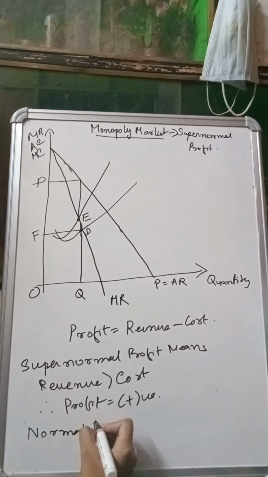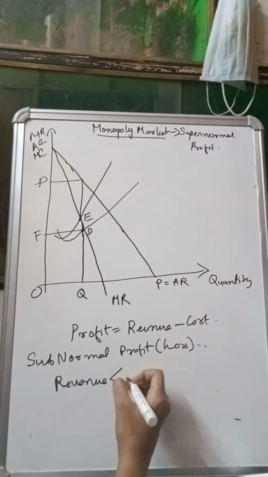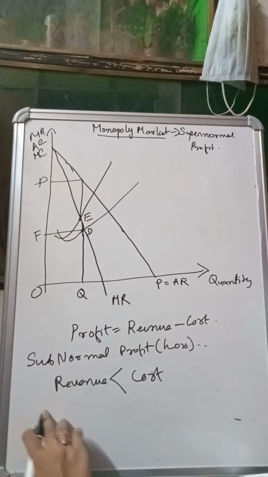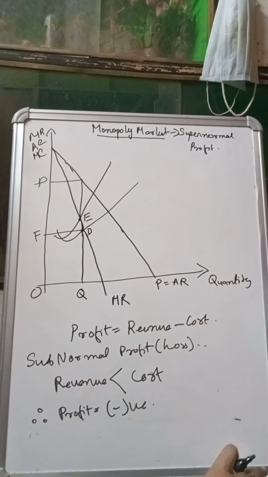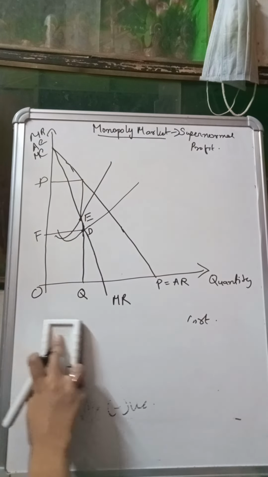That means your revenue, whatever you are earning, is less than cost. So if your revenue is less than cost, and you subtract cost from revenue, whatever you get will be negative, right? So these are the concepts of supernormal, subnormal and normal profit. I hope it is clear. Now in this video we will discuss supernormal profit only.